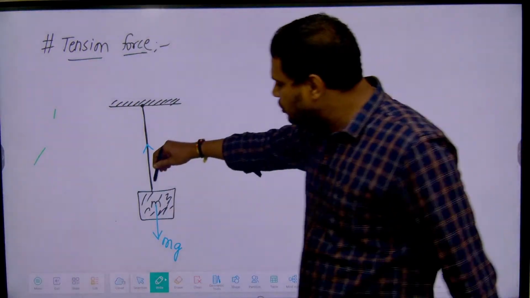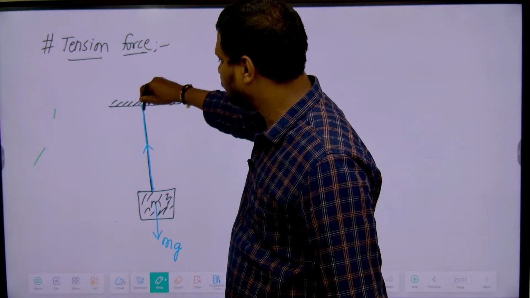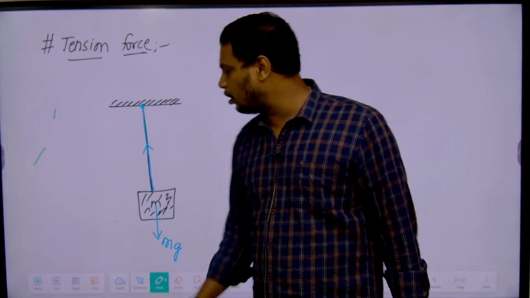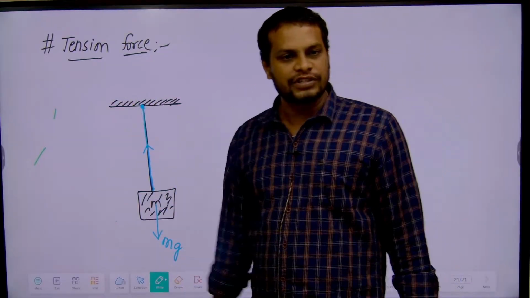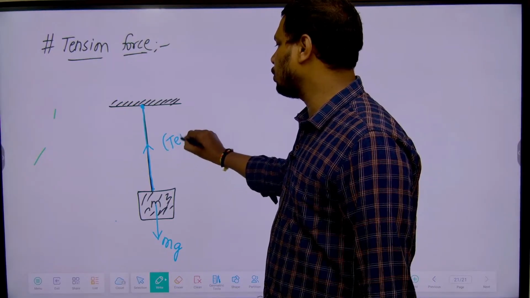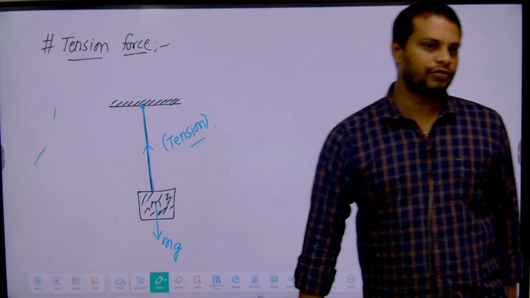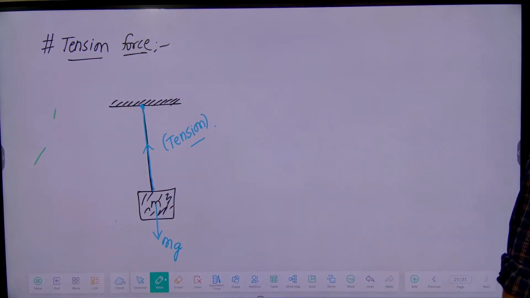Now this force is always along the wire towards the fixed support. Are you clear? This force is always along the wire towards which support? Fixed support. This force is called the tension force. What is this force called? Tension force. Clear? So just write down the definition.